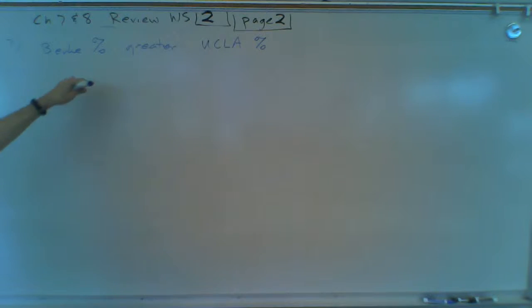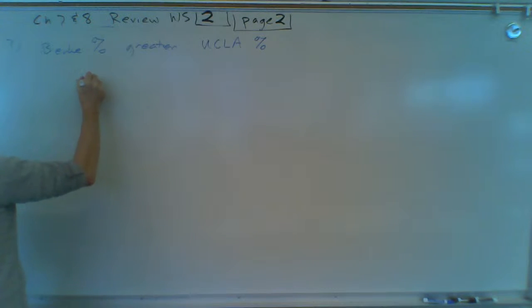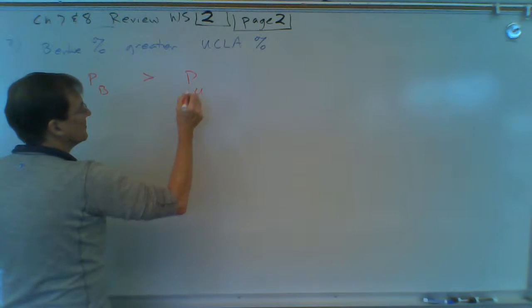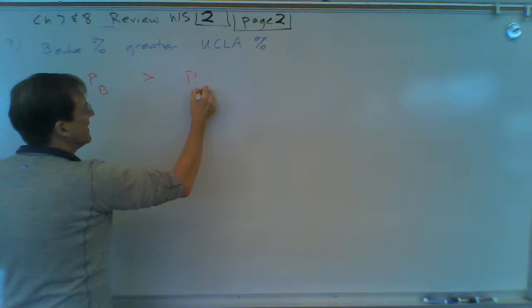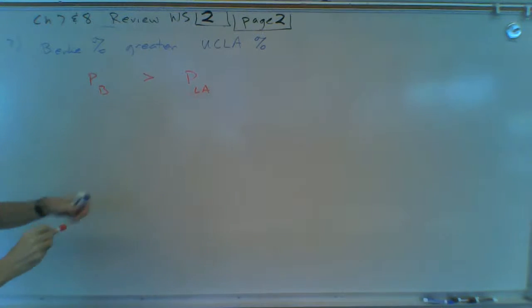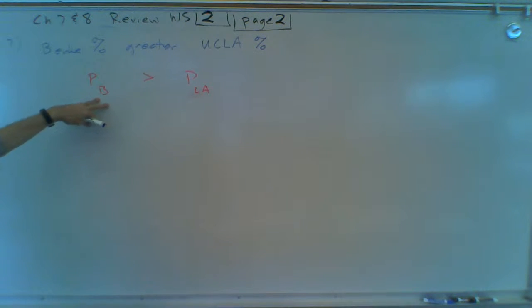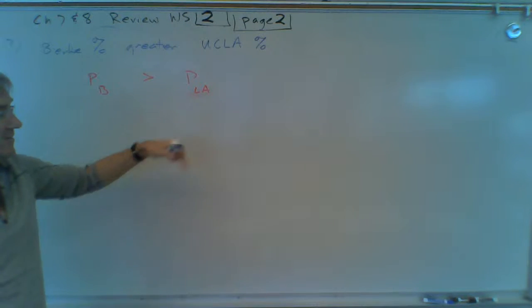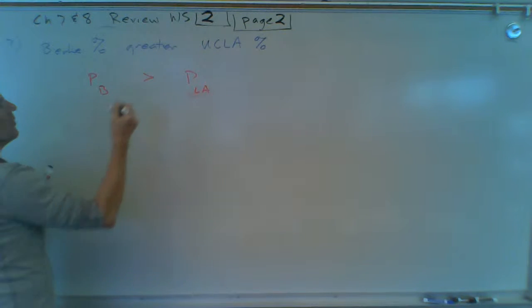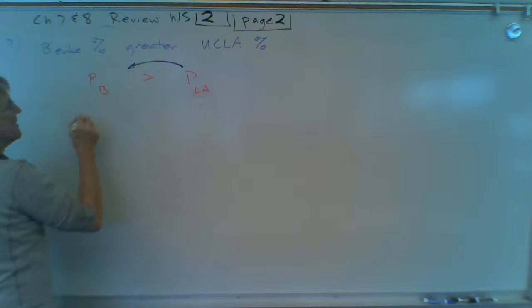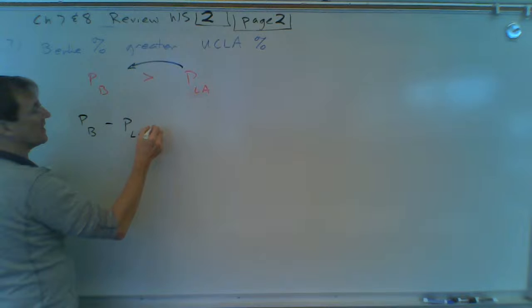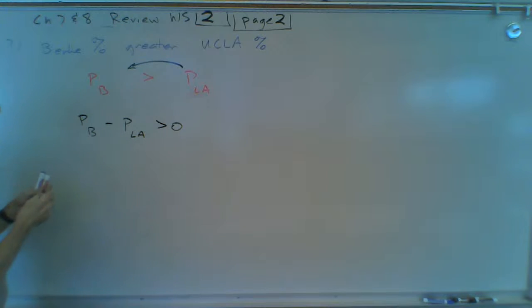This is a claim about a percent, so it's going to be a P. The percentage of Berkeley athletes is greater than the percentage of UCLA athletes. Let's call it LA. So the percentage of Berkeley athletes that get degrees is greater than the percentage of UCLA athletes that get degrees. That's the claim. So I'm going to bring this over to this side: P Berkeley minus P LA, UCLA, is greater than 0.